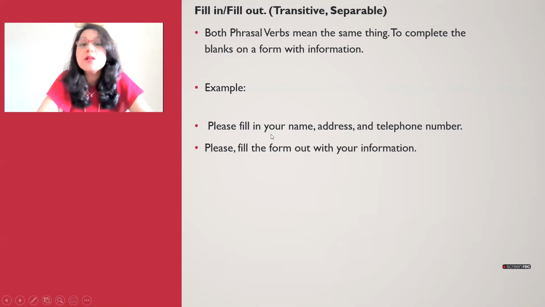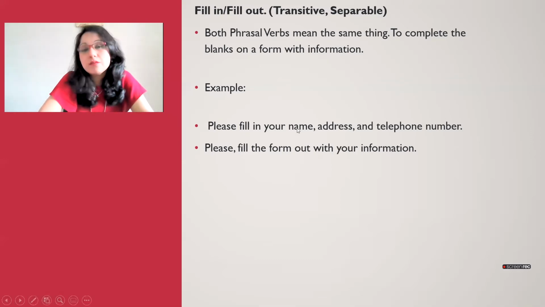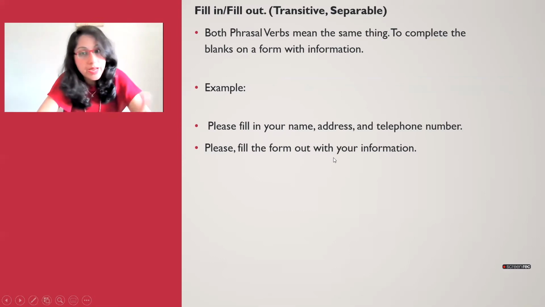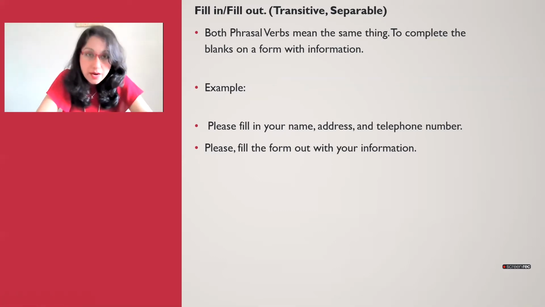So looking at the example, please fill in your name, address, and telephone number, or please fill the form out with your information. Okay, so like I said, fill in, you can place your object after it, or you can place it in between. So fill the form out. All right, again, whatever you want. They are separable and they are transitive. Fill in and fill out, exactly the same.